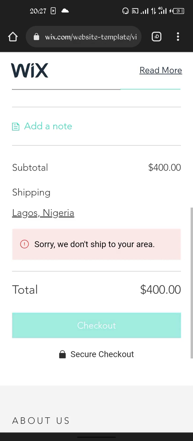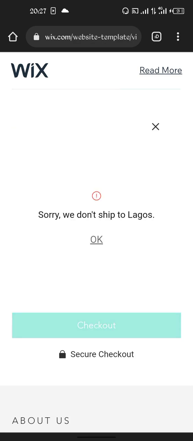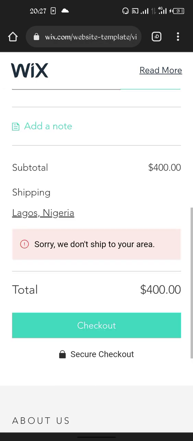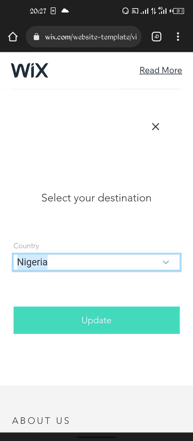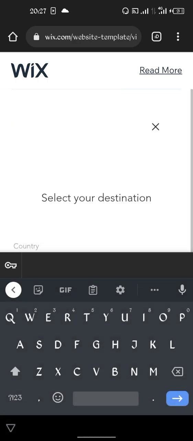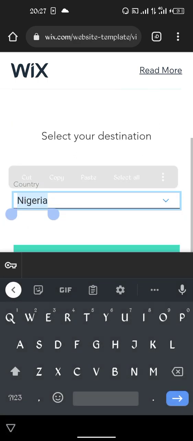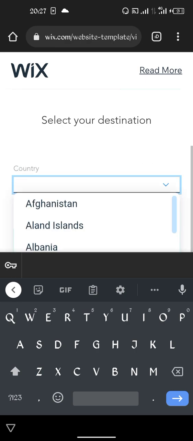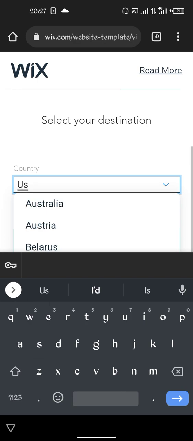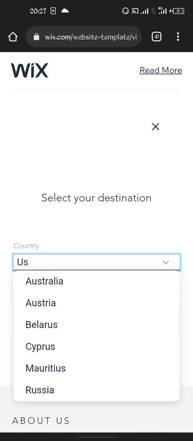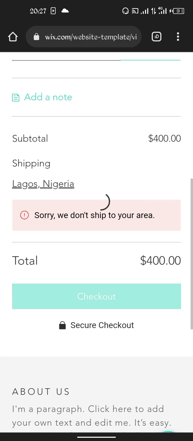Then total, if I say checkout, it's going to take us to where you will enter your MasterCard details and make payment. But here it says, sorry, it does not ship to Nigeria. Let me just utilize the location available here. Let's say I'm shipping to, let me tap on it and choose US. Let me type US directly. If I say USA, Australia, then checkout. Let's see if it's going to accept. It's not accepting Australia too.